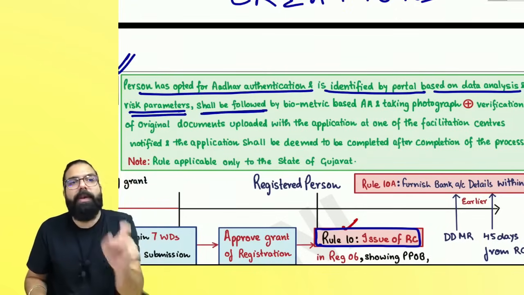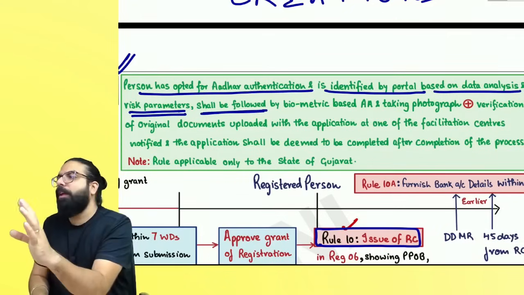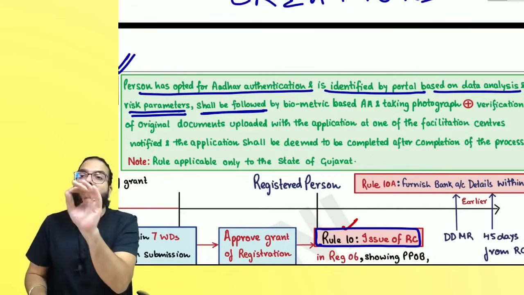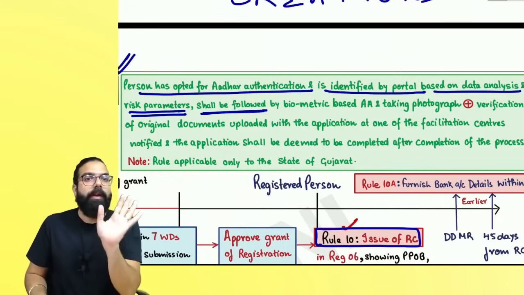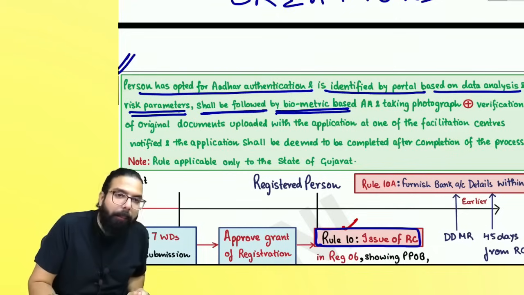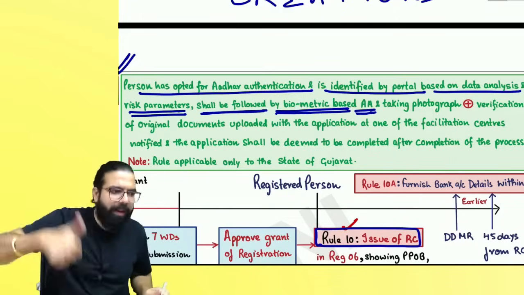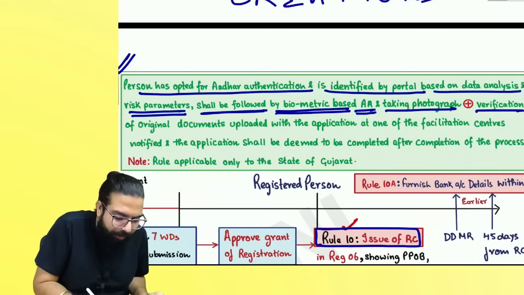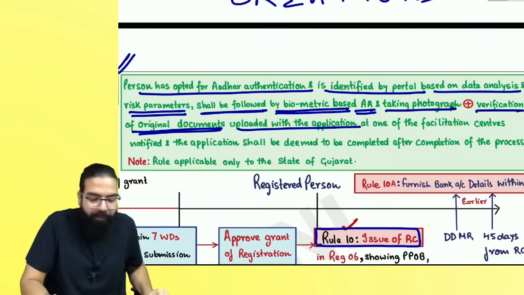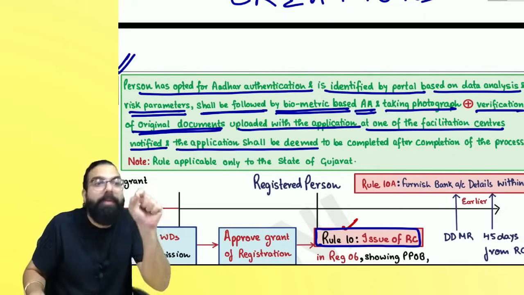Means now what will happen? If you went online and opted for Aadhaar authentication, still, if the portal identifies you on the basis of risk parameters, then it shall be followed by what, everyone? Biometric based Aadhaar authentication. That means you will be called to one of the facilitation centers where you have to give your biometric and also a photograph, plus the verification of the original documents which you had uploaded along with the application. That original document will be verified at one of the notified facilitation centers, and the application will be deemed to be submitted.